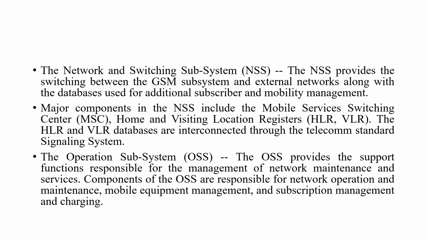HLR is the home location register, and VLR indicates the visiting location register. Home location register consists of the users of that particular area, and VLR indicates the new users, those who are entering into this region. These are the databases and are interconnected through the telecommunication standard signaling system.